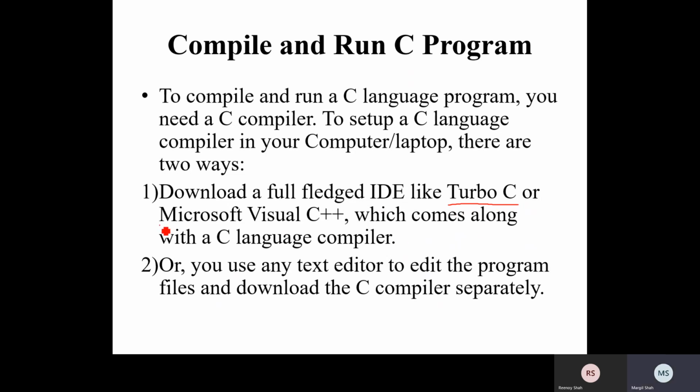If we go for Microsoft Visual C++, it will be fine, but at a certain stage the syntax may vary. So we are using the Turbo C IDE right now. Or you can use any text editor to edit the program files, download the C compiler separately, and compile and execute it. That is also possible. Fine.